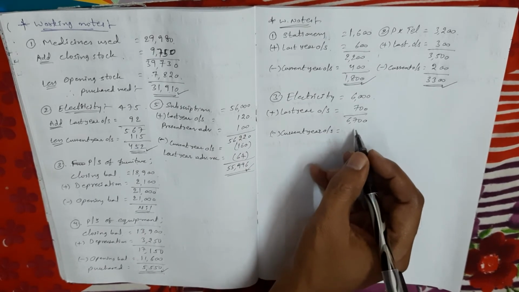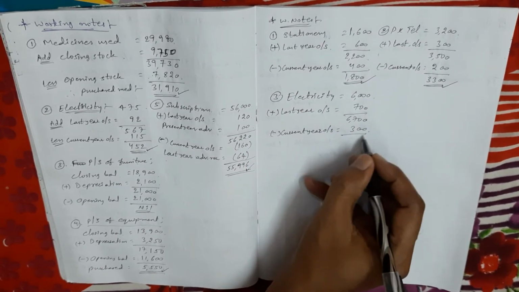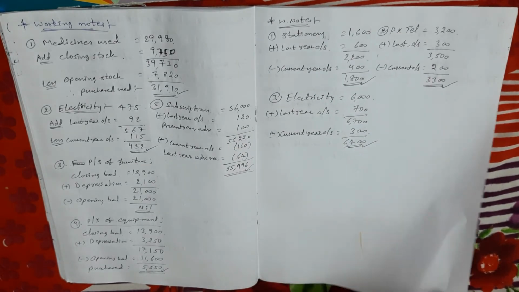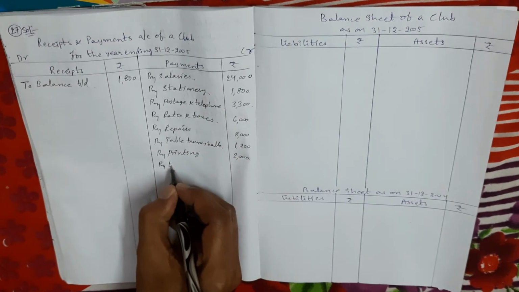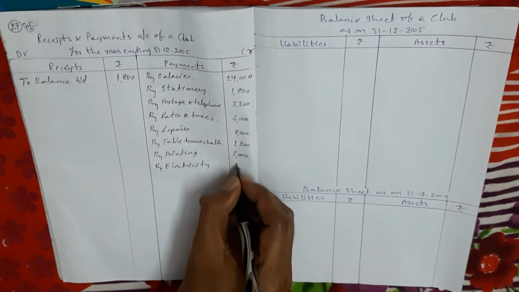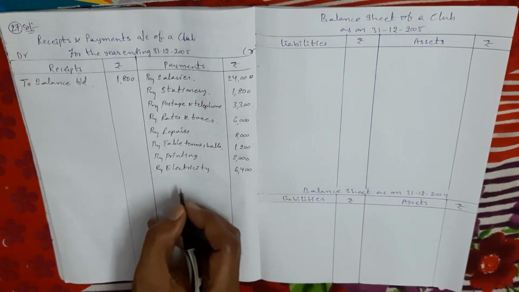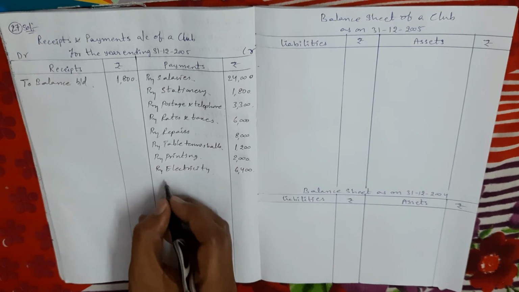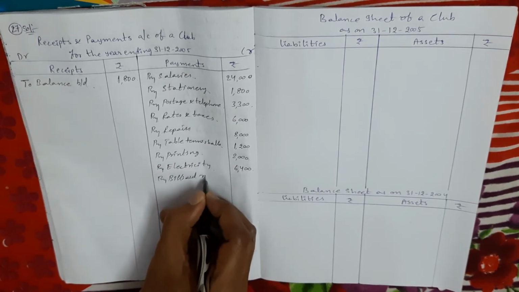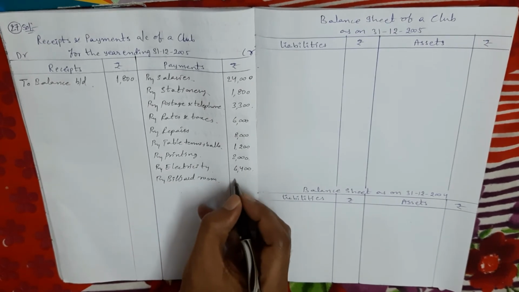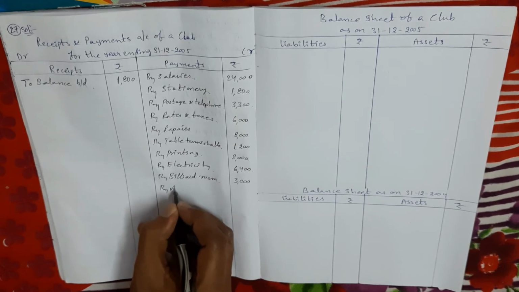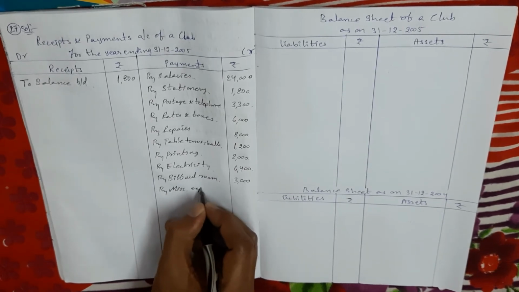The current year outstanding is given as 300 rupees, so the balance 6400 is the electricity charges for the current year. So by electricity charges 6400, right? Next, billiard room expenditure, no adjustment, 3000 rupees. Miscellaneous expenses, no adjustment.